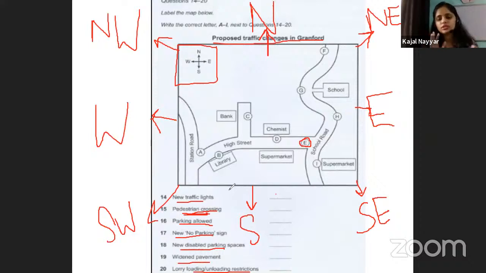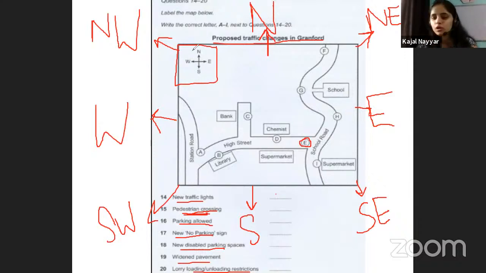Now this is what you have to do before the audio starts playing. First you have to see the headline. Second, you have to locate the directions, if the directions are given. If the directions are not given, you have to mark something else, which we will do further.